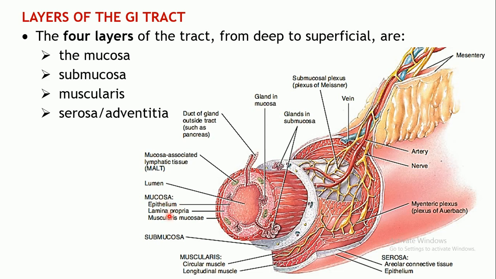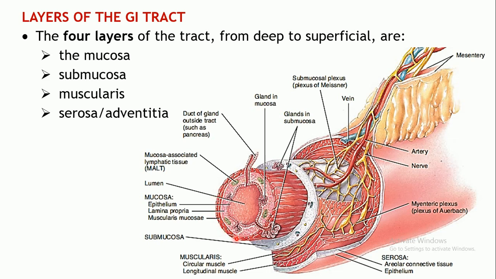Next is the lamina propria. Lamina propria usually is comprised of areolar connective tissue, this layer. Basically it consists of certain types of glands, and lymphatic vessels or blood vessels may also be present in this particular layer.